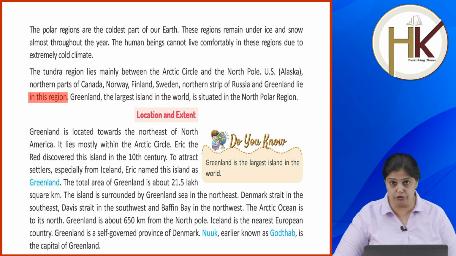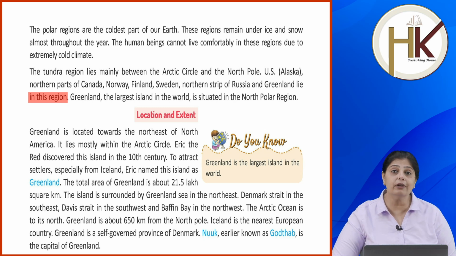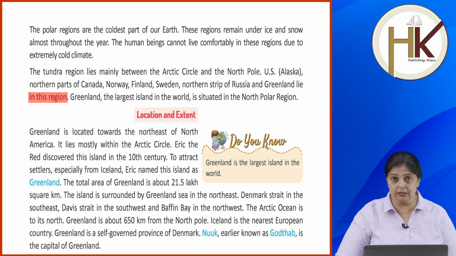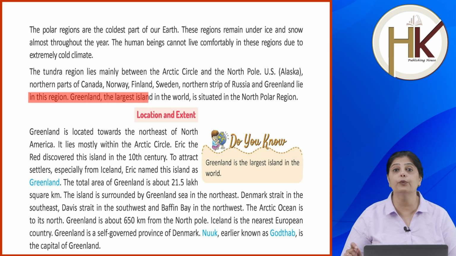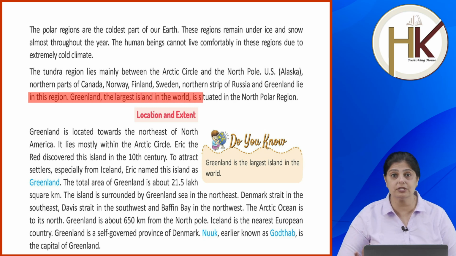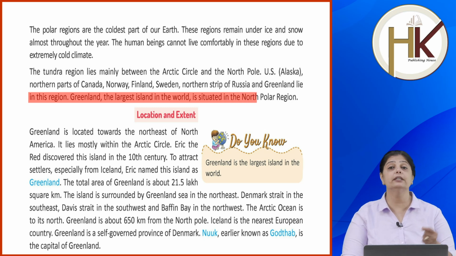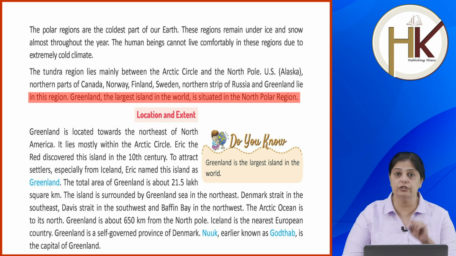So frigid zone region में आते हैं tundra region, जिसमें आता है आपका Arctic Circle, okay, and the North Pole. साथ ही में US के Alaska region आता है, northern parts of Canada, Norway, Finland, Sweden, northern strip of Russia and Greenland, they all lie in this region. Okay, tundra region में. Now Greenland is the largest island in the world. Okay, it's an island which is the largest in the world and it is situated in the North Polar region.